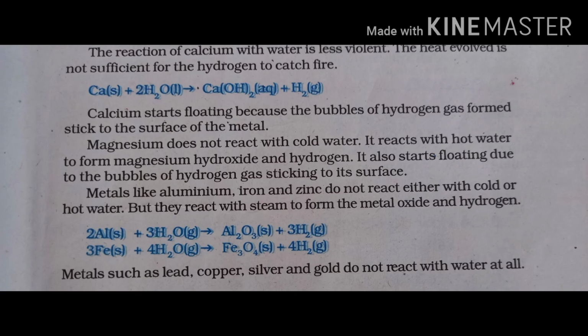You can see here aluminium reacting with the steam: Al plus H2O giving aluminium oxide Al2O3 plus hydrogen gas. Similarly, you will see iron reacting with water: Fe plus H2O giving iron oxide Fe3O4 and hydrogen gas.